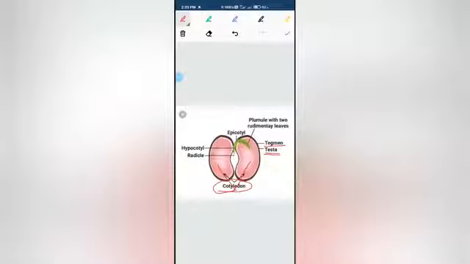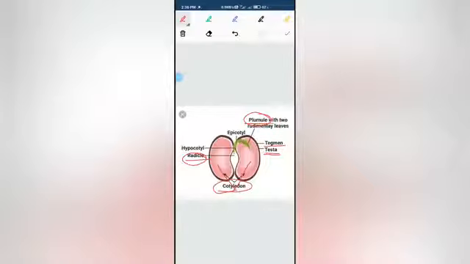Apart from the cotyledons, testa and tegmen, what else does it have? First of all, it has the plumule and radicle. Plumule is the one that will give rise to the shoot system. And radicle is the one that will give rise to the root system.